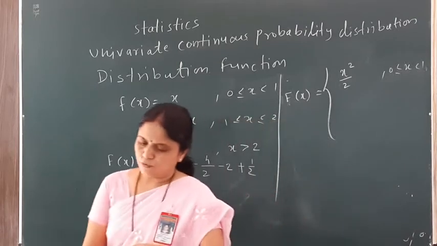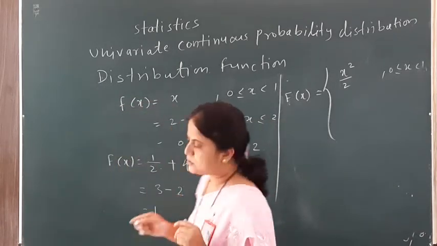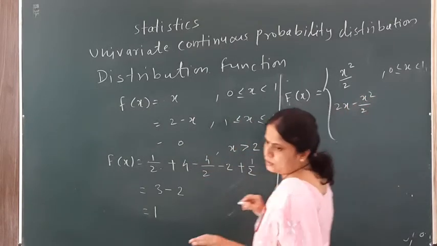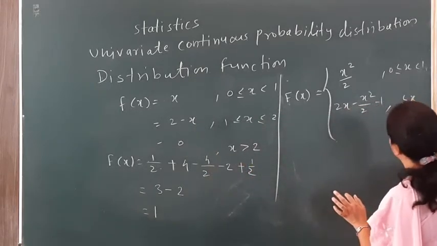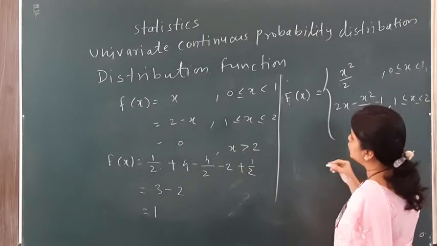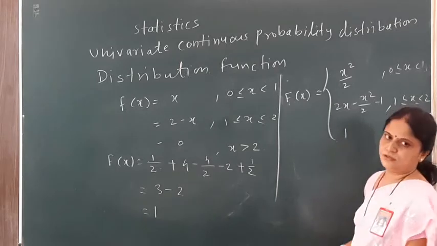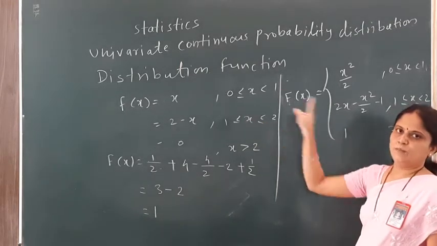Now for the second range, my value of F(x) becomes 2x minus x square divided by 2, minus 1. This is for my second range, which is 1 to 2. And for the last range, that is x greater than 2, it becomes 1. So this is my distribution function for my given PDF.